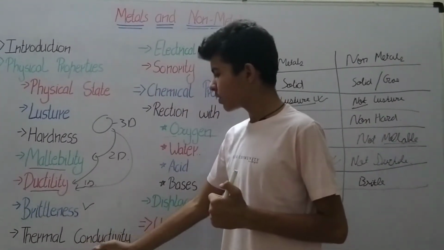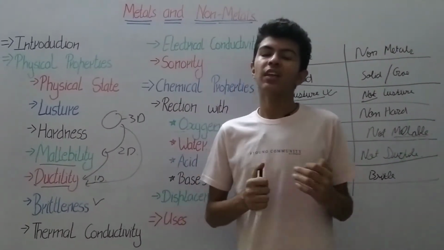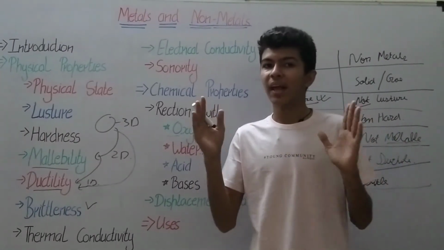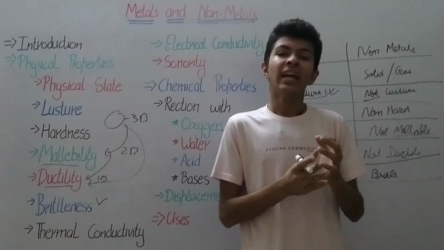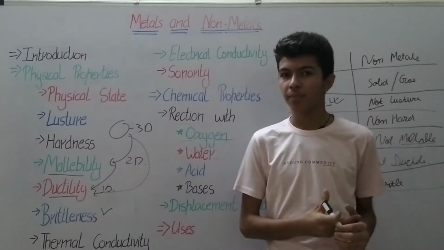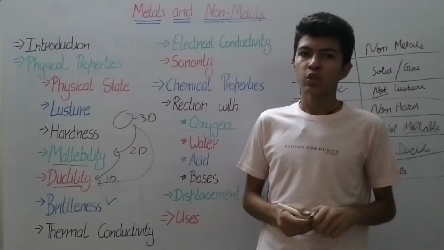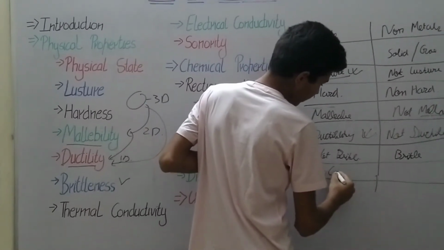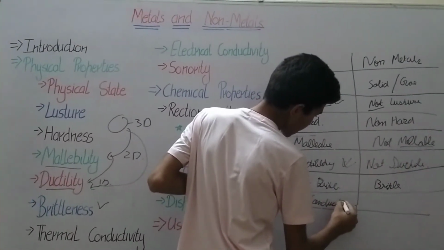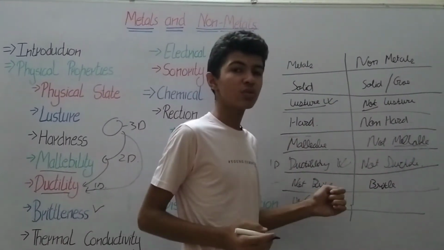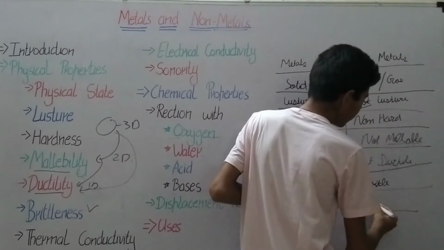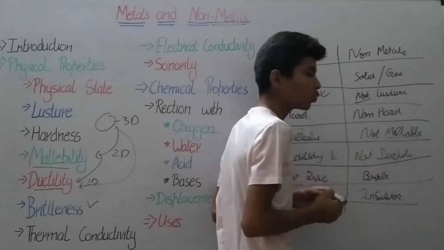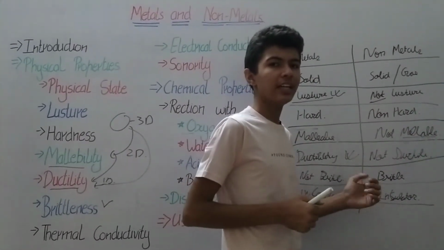Now we have thermal conductivity. What is thermal conductivity? Thermal conductivity is how much heat a material can transfer. If I apply some unit of heat to one end, how much energy can I get at the other end? This is known as thermal conductivity. So we can see that metals are very good conductors, so they allow the heat to pass, but most of the non-metals are insulators, so they don't allow the heat to pass through them.